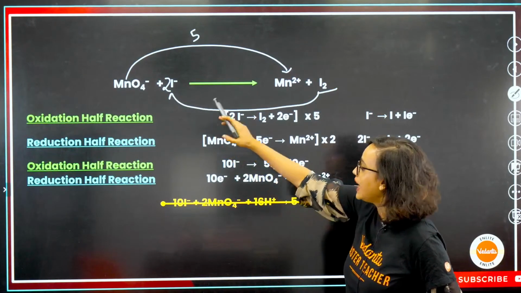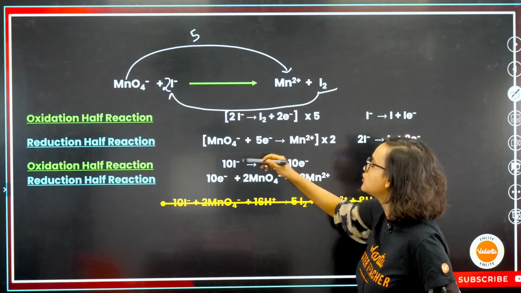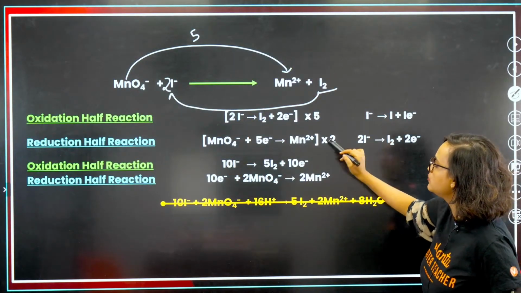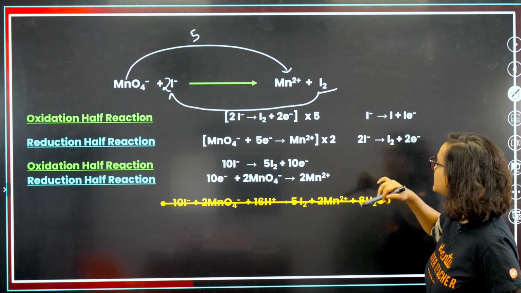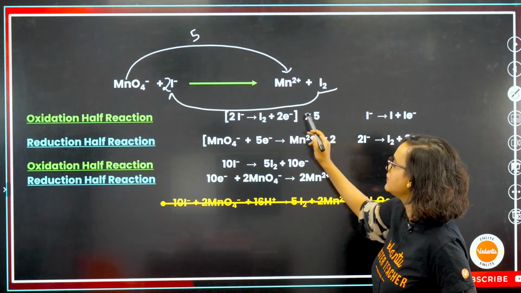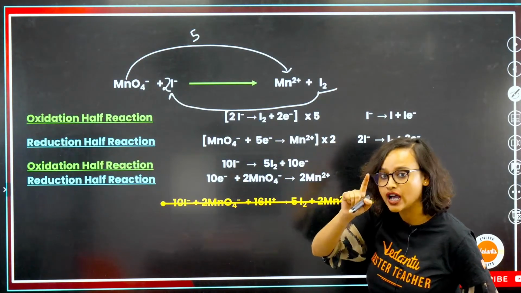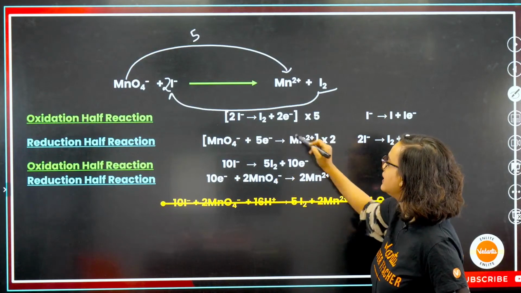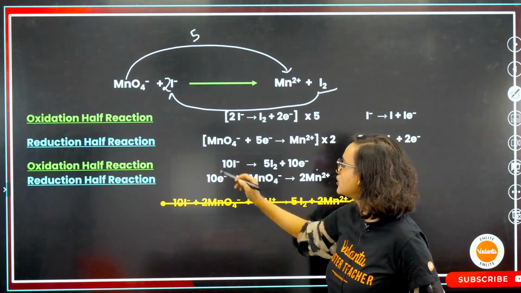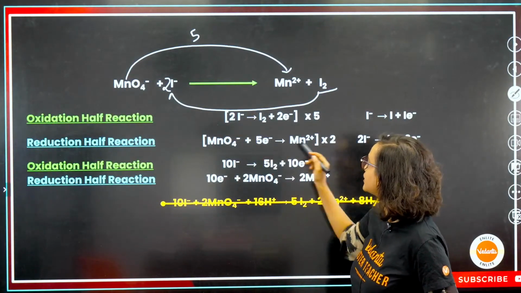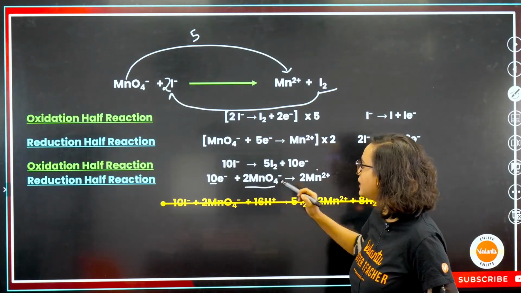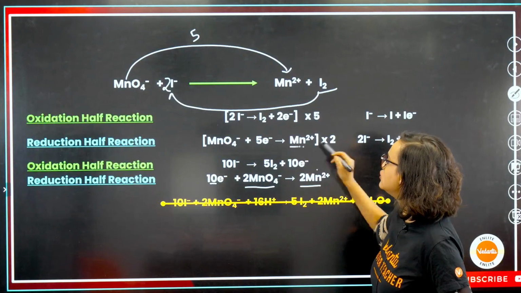The reduction half is MnO4 minus plus 5 electrons gives Mn2 plus, this you multiply with 2. So you are getting 5 into 2, 10 I minus, and 5 I2 and 10 electrons. Then 2 into MnO4, so 2 MnO4 minus gives you 2 Mn2 plus, right?